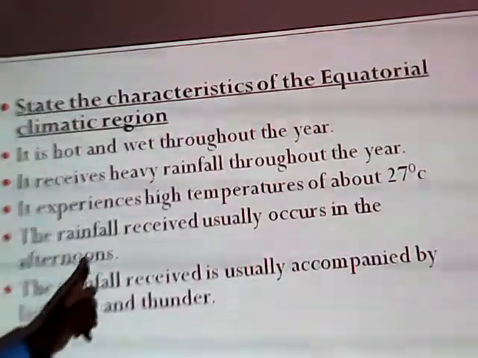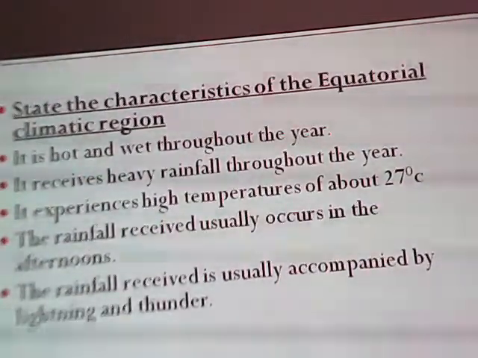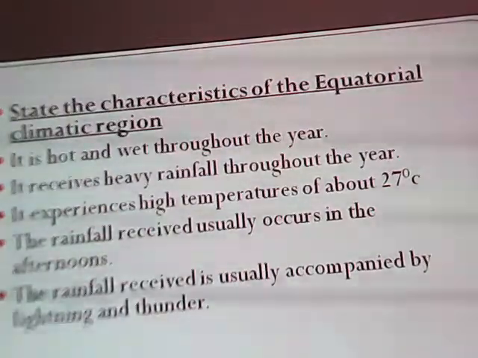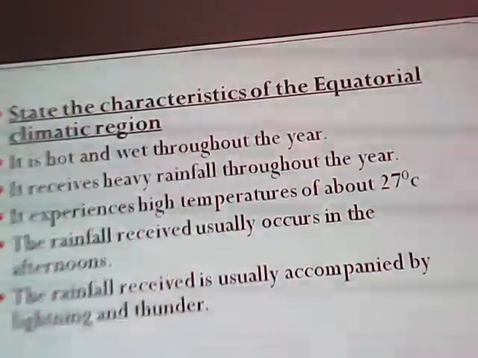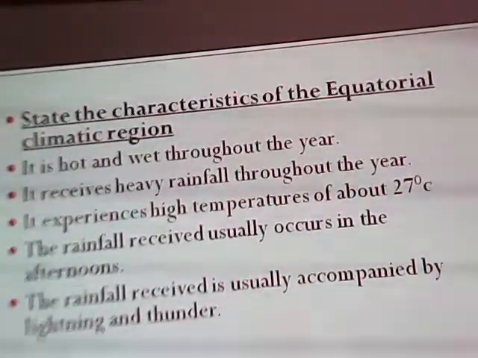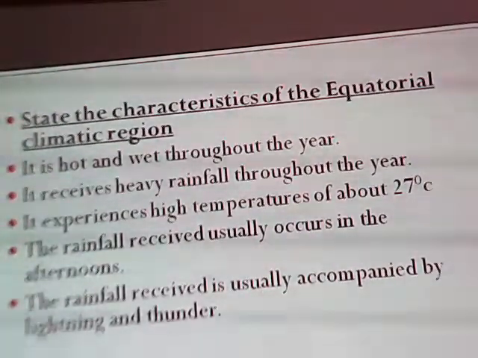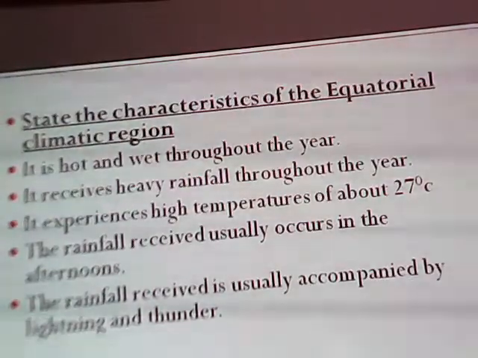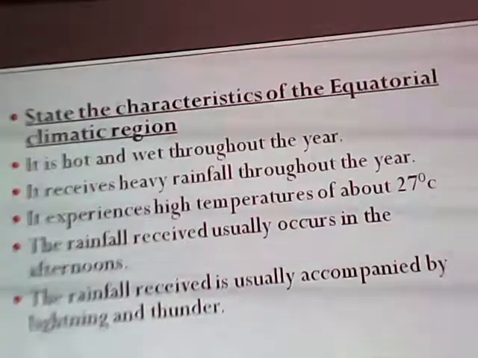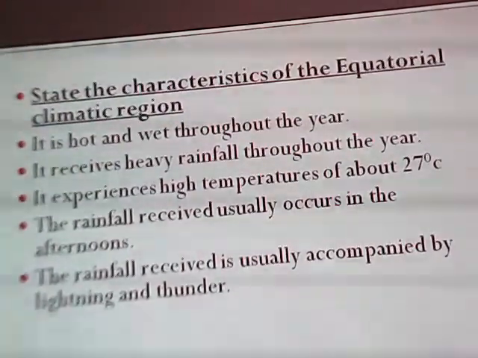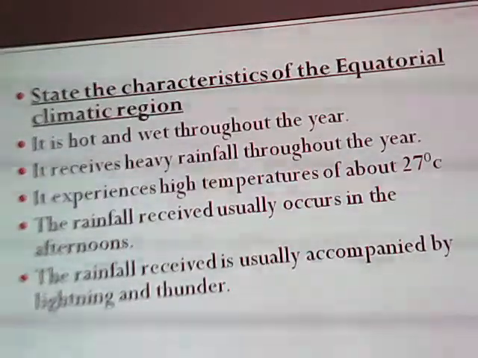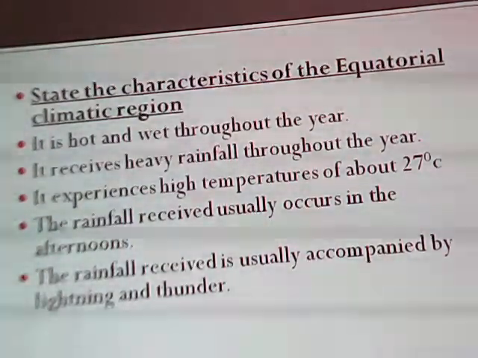Three, it experiences high temperatures of about 27 degrees. Sometimes the temperatures can range from 21 degrees up to 28 degrees on average, depending on the location of that equatorial climate. This is why I'm saying of about 27 degrees.